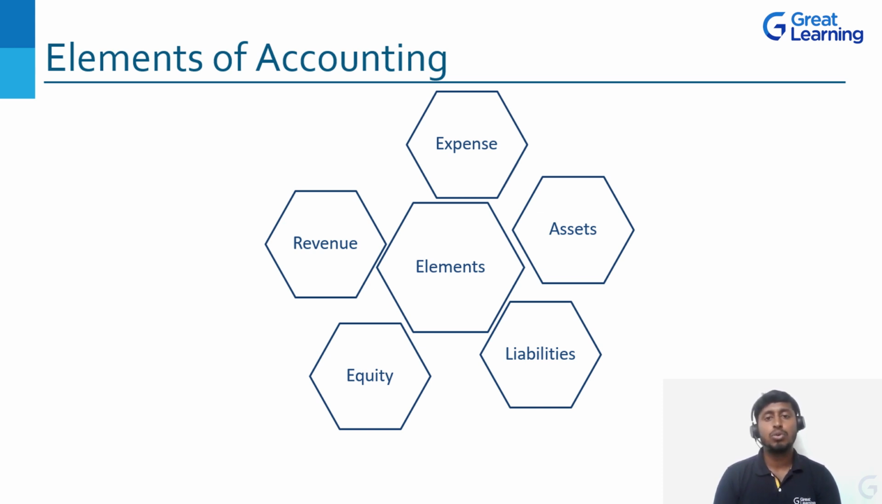Under fixed assets we have two categories, that is tangible assets and intangible assets. Tangible we can touch or feel. Intangible we cannot touch. Okay, for example, goodwill. Next, liabilities. In liabilities also we have two different types: long-term liabilities and short-term liabilities.